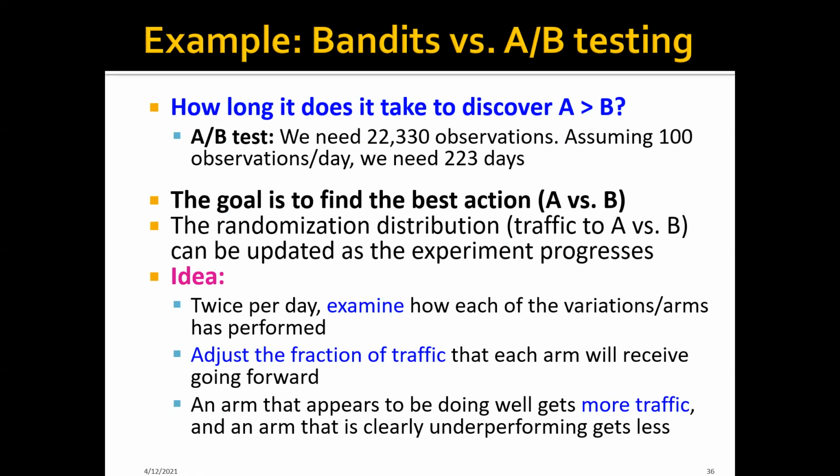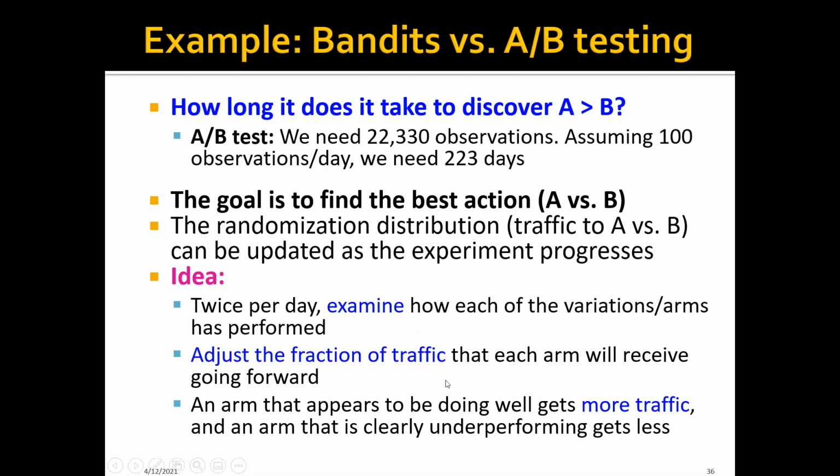Then by doing this, we can actually update this randomization distribution. So basically, how we distribute the traffic to version A and version B. We can update this randomization distribution as the experiment progresses. For example, one idea is that twice per day, we can examine how each of the variants has performed, and we can adjust the fraction of traffic that each arm will receive going forward.